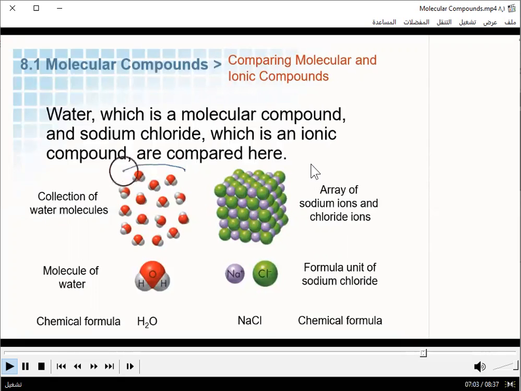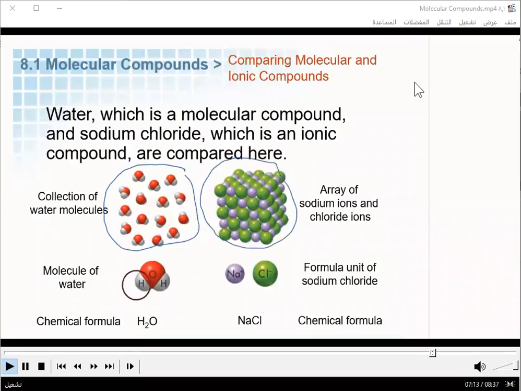Notice that the water molecules are able to move about, whereas the sodium chloride is held very tightly in a crystal structure. Here's a picture of a water molecule. Notice how the atoms are very close together, sharing electrons, creating almost a single entity. Sodium chloride, on the other hand, is made out of sodium ions and chloride ions that are able to move independently of each other. The chemical formula for water is H2O, and the formula for salt is NaCl.